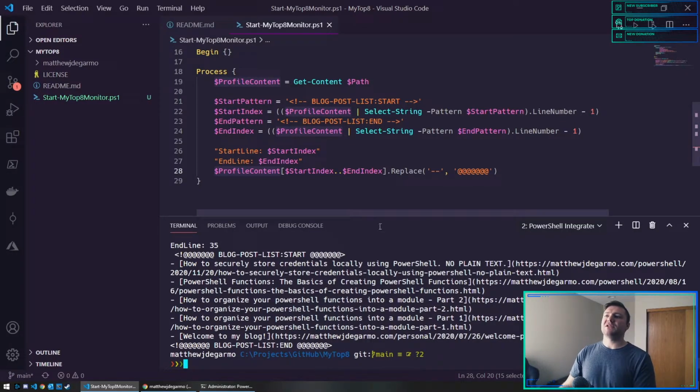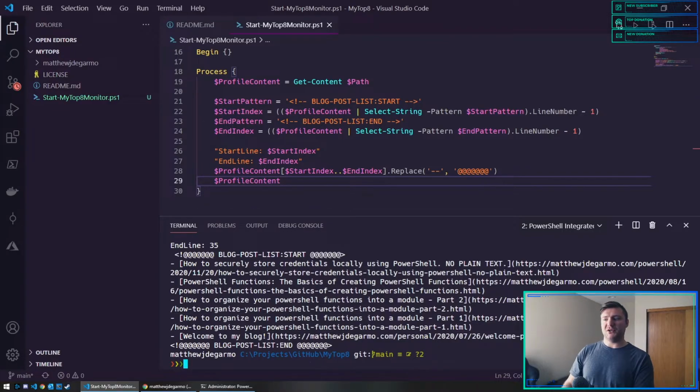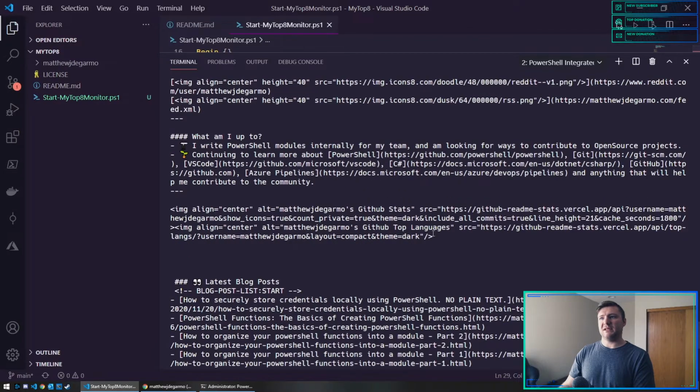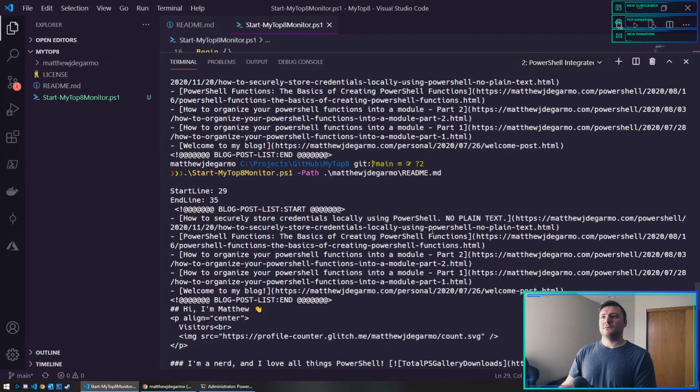See, it does just output, but if I were to call content again here, it would be the original. Let me make this bigger so it makes more sense. So here's the line numbers.